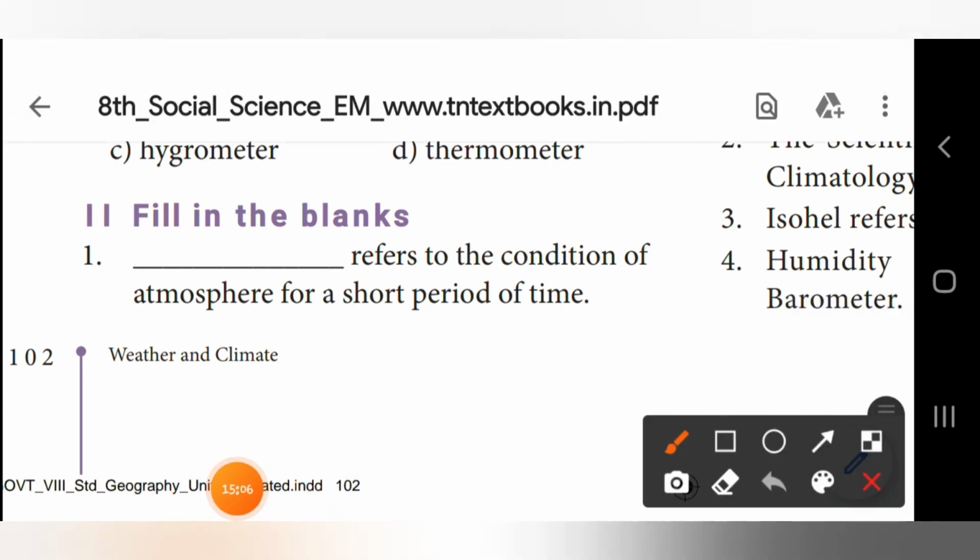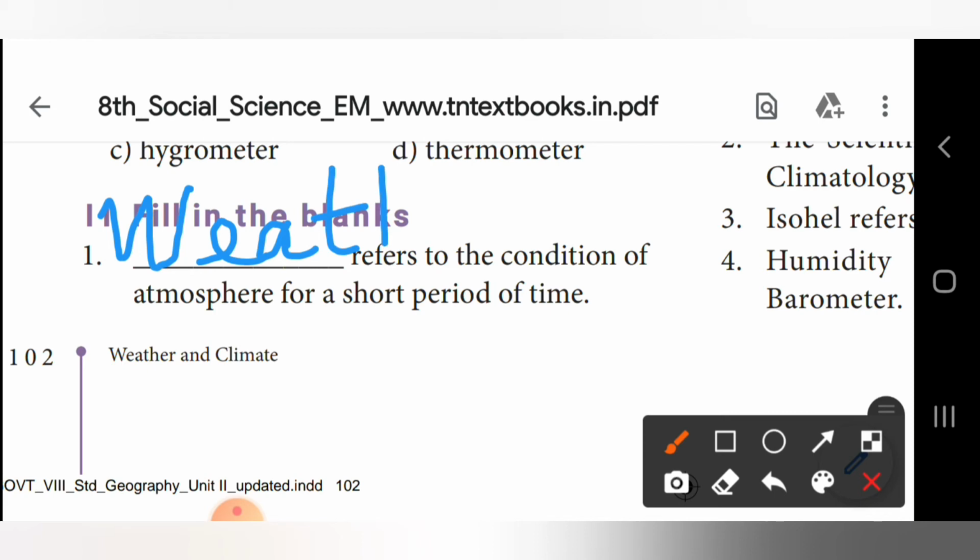First one, dash refers to the condition of atmosphere for a short period of time. So what is the answer? Answer is weather. W-E-A-T-H-E-R is weather.